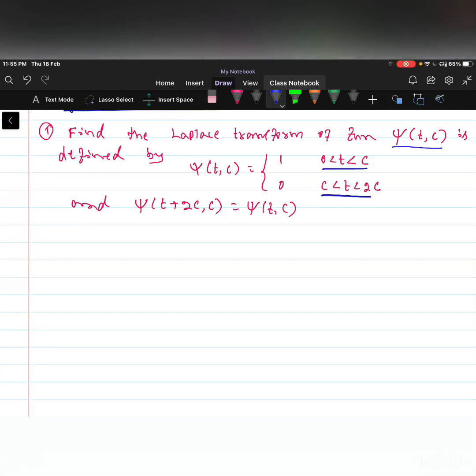Let us consider the problem. Find the Laplace transformation of the function psi of t comma c, which is defined as 1 for the interval 0 to c. The function is 0 for the interval c to 2c, and satisfies the condition psi of t comma c is the same as psi of t plus 2c comma c. It means psi of t comma c is a periodic function with the period 2c.